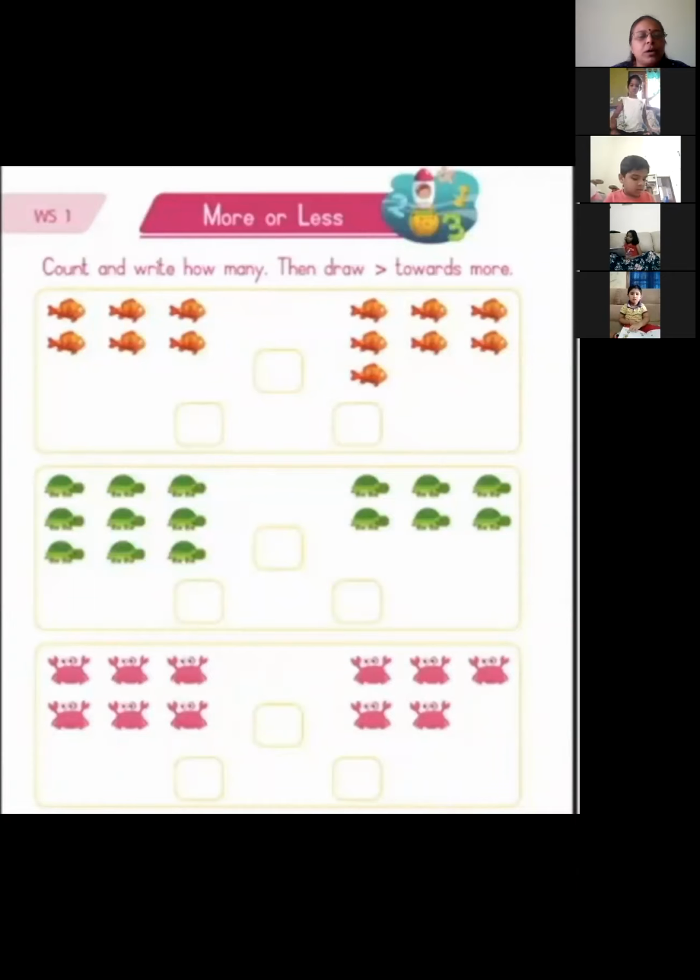Okay. Now see, count how many fishes are there. 1, 2, 3, 4, 5, 6. Write 6 in that column there. Write 6 here. Okay. Then go to the next column. How many are there? 1, 2. You can do it later. Just listen now. 3, 4.